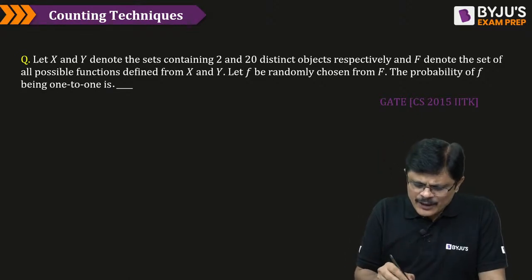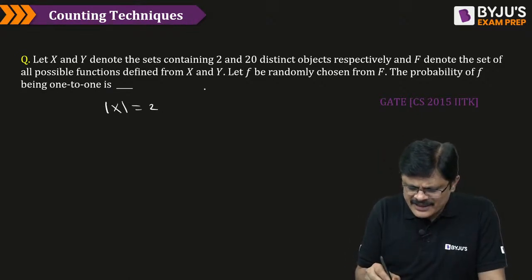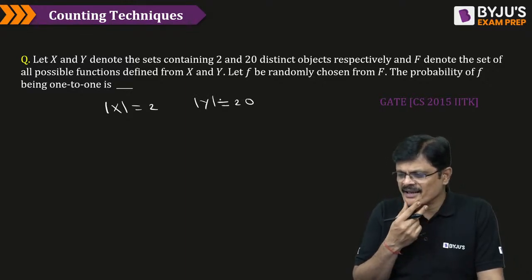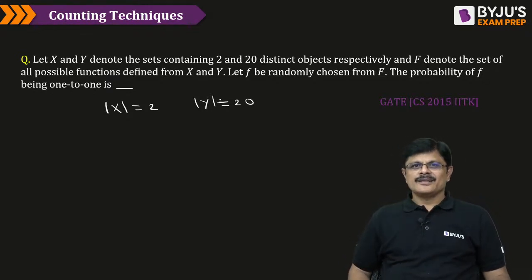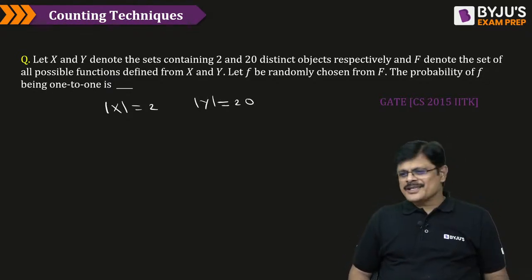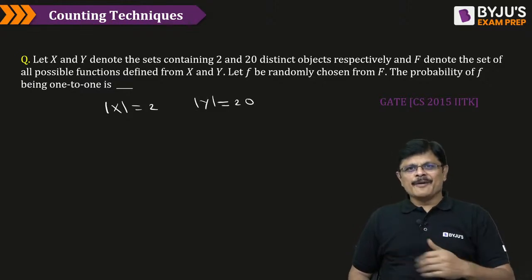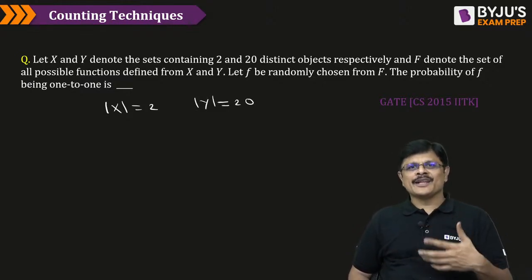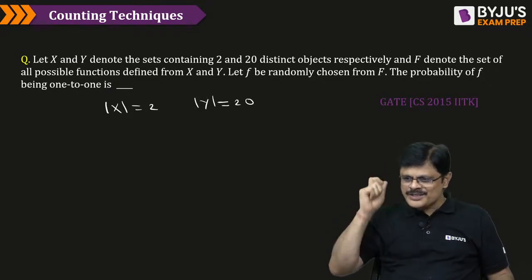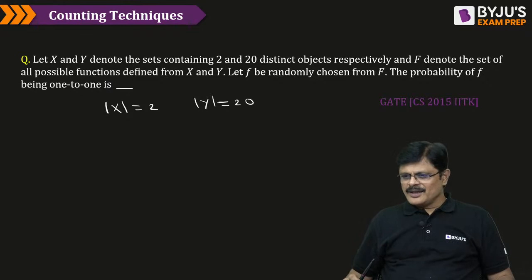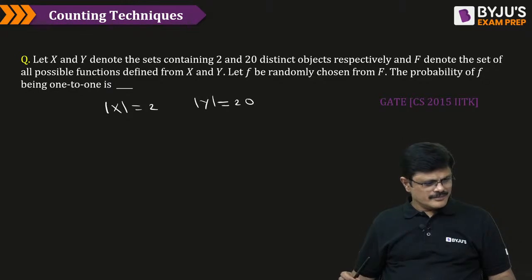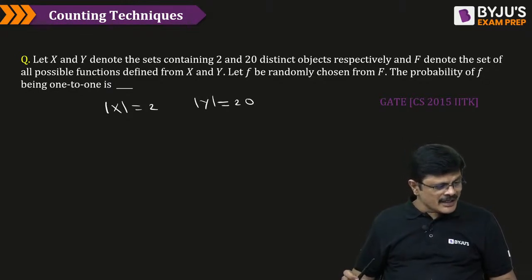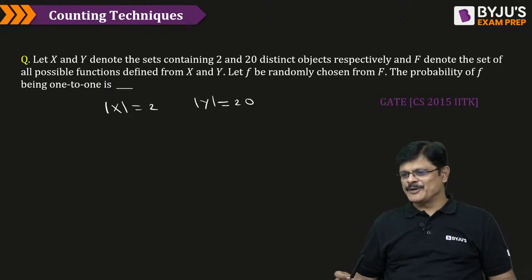See here, X and Y denote sets containing 2 elements and 20 elements. X is a set containing 2 elements and Y is a set containing 20 elements. Okay, try. Because so many questions are there, if you keep on trying, the entire day will be wasted. So that's why I am just solving the question, because we need to solve all the questions, no? And in 1 hour's time, we hardly solved how many problems? 13 problems I think we solved. Very good, Prajwal.